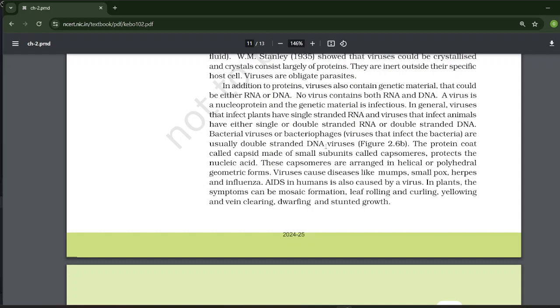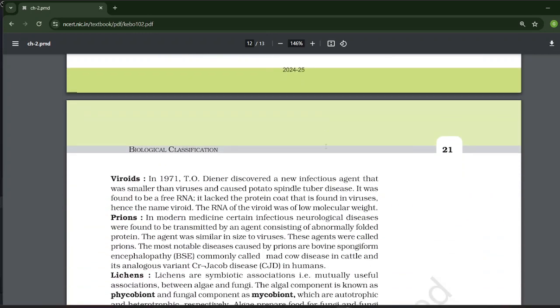The protein coat called capsid is made of small subunits called capsomeres. It protects the nucleic acid. These capsomeres are arranged in helical or polyhedral geometric forms. Viruses cause diseases like mumps, smallpox, herpes, and influenza. AIDS in humans is also caused by a virus. In plants, the symptoms can be mosaic formation, leaf rolling and curling, yellowing and vein clearing, dwarfing, and stunted growth.